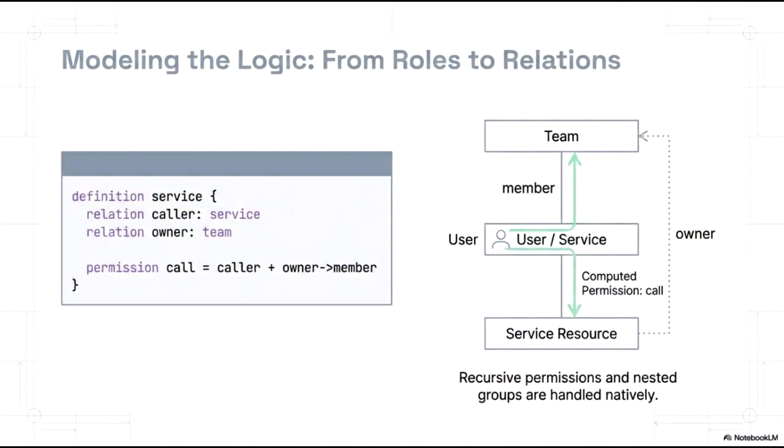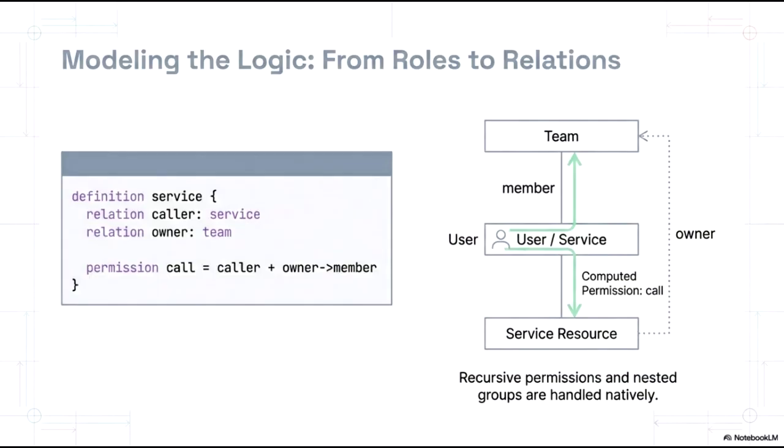In this slide, we examine the transition from role-based logic to relationship-based access control. On the left, our schema definition for a service establishes two foundational relations, caller and owner. The call permission is then derived from these relationships. Access is granted if the requester is a defined caller or a member of the owning team. The diagram illustrates how these entities interact.